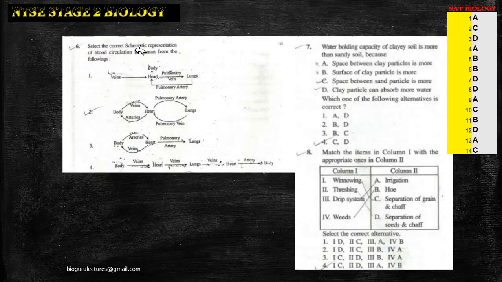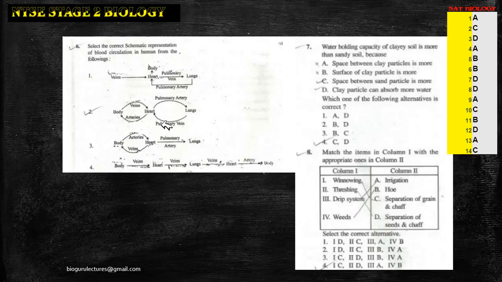Question 6. Select the correct schematic representation of blood circulation in humans from the following. So we know that the body is connected with the heart and the heart again to the lungs. The connectivity from body to lungs, we have two names: pulmonary circulation and systemic circulation. So the body is connected with the heart through veins, and again the heart to the body with arteries, and the heart to the lungs through pulmonary artery and pulmonary vein.